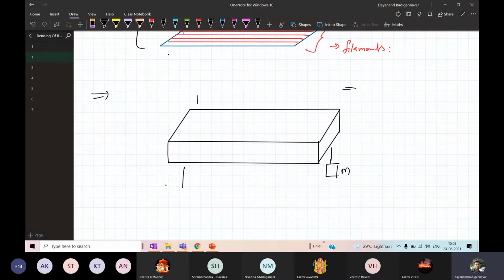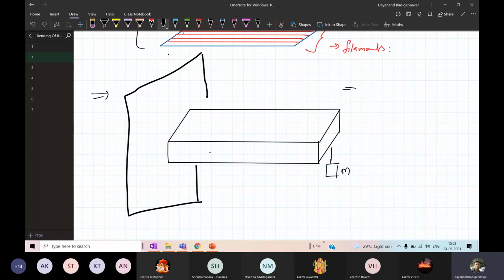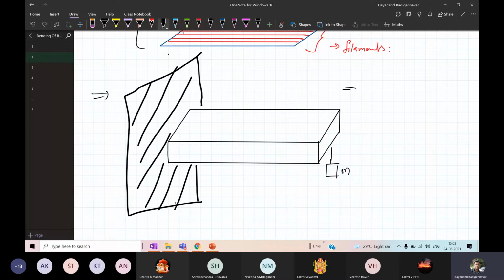As soon as you apply the mass to the beam, so this is the rigid surface you have. So it is fixed to the beam.